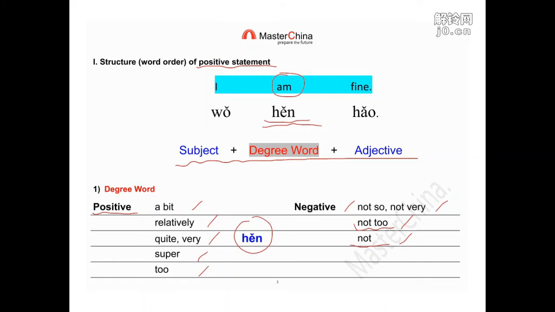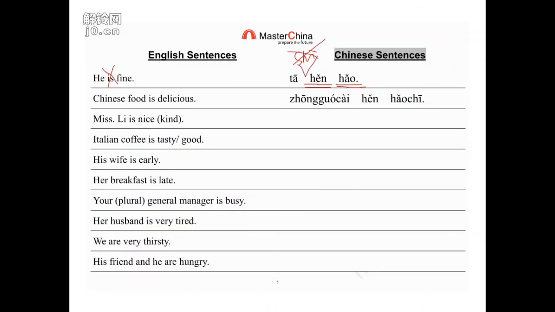The most common one we use is 很. If you don't put it, I just say he's fine. Of course, you can use the others. Before I give you the other degree words, please just use 很. You can say relatively, it's okay, a little bit. Of course, you can. But you need to leave the space for the degree word.